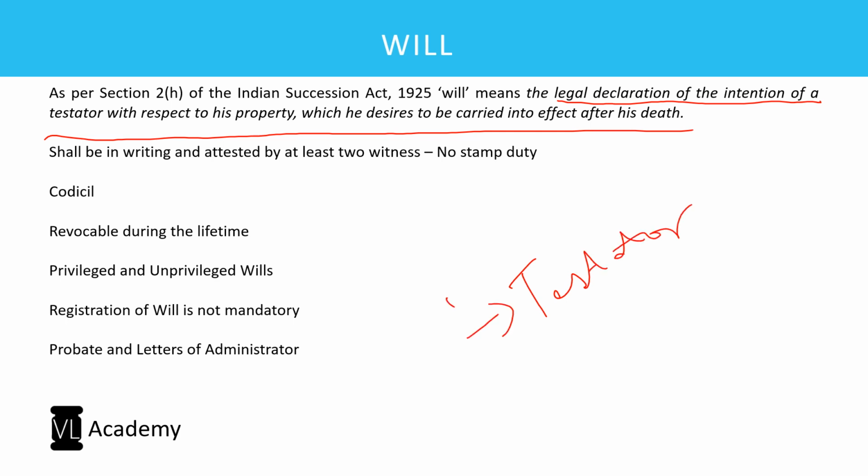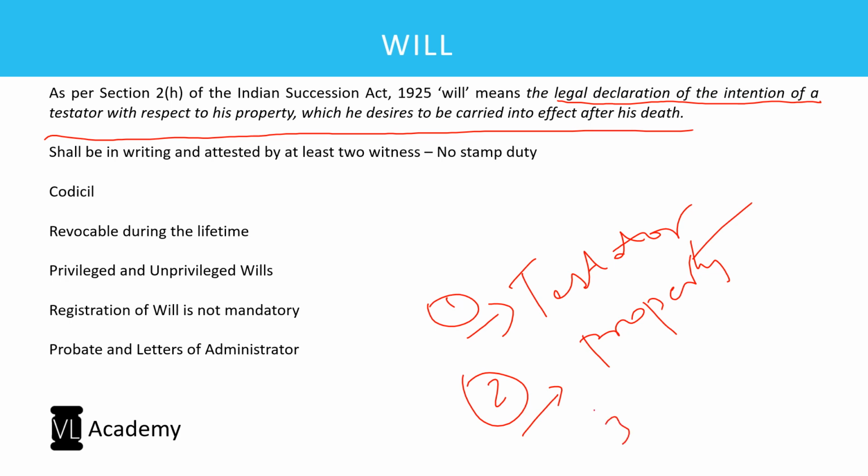Correct? That is point number 1. Testator is the person who makes a will. So the person who is writing a will is called a testator. Second, what is he writing this will for? In respect of his property. Correct? Number 2. Third, what about the property? He wants that whatever he is writing about the property will be taken into effect only after his death.